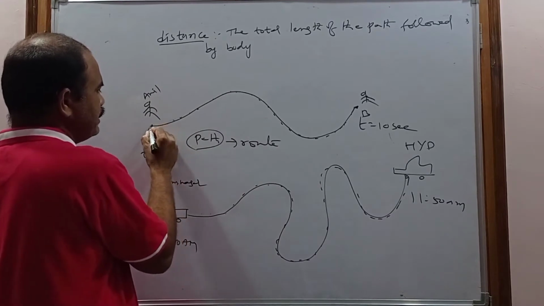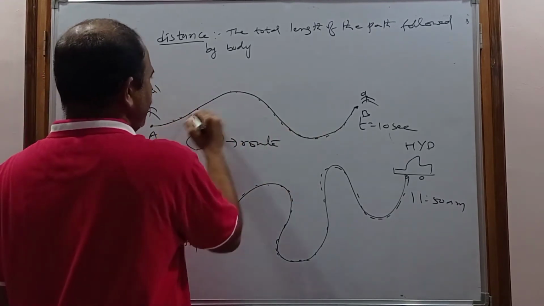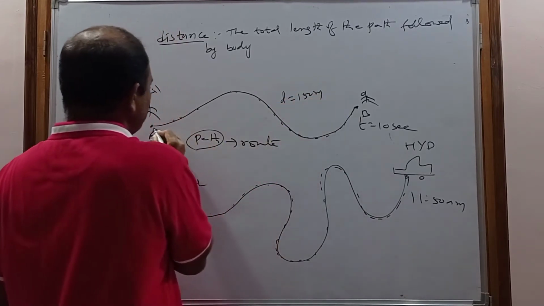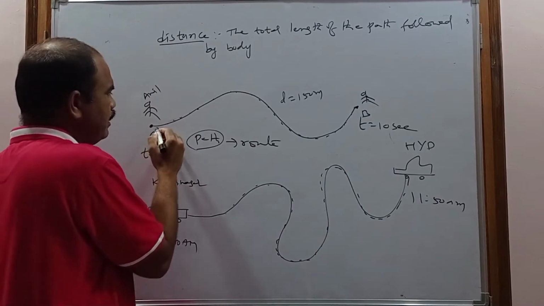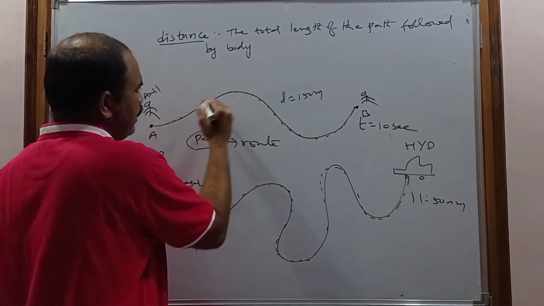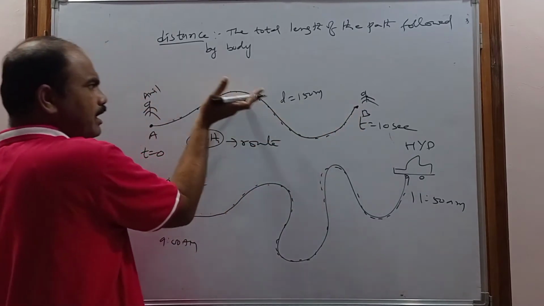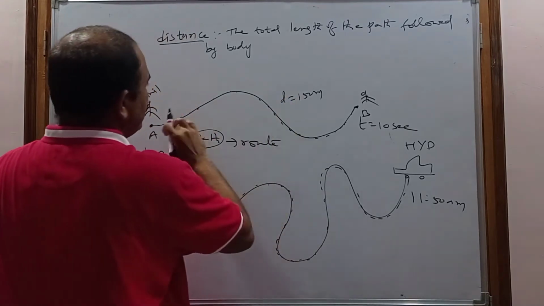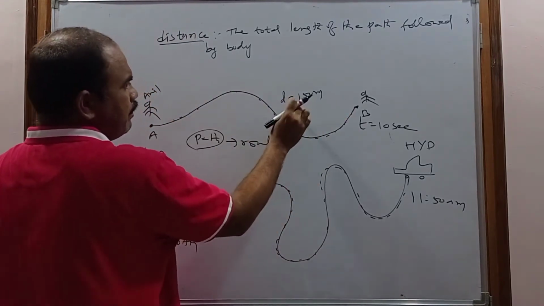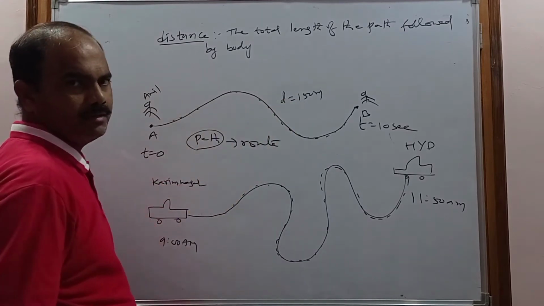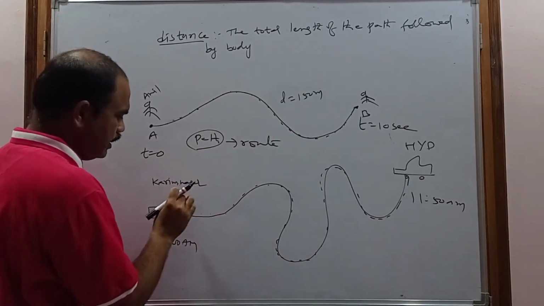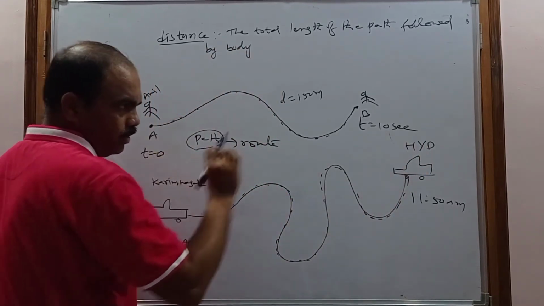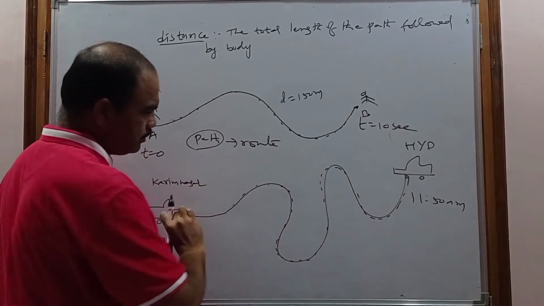For example, let us consider that Anil follows a path. When I measure this path, the path length is, for example, 150 meters. Anil starts here and reaches place B. When I measured the total length of the path, it is 150 meters. So the distance covered by Anil is 150 meters. And this car starts at Karimnagar and reaches Hyderabad, following some path.